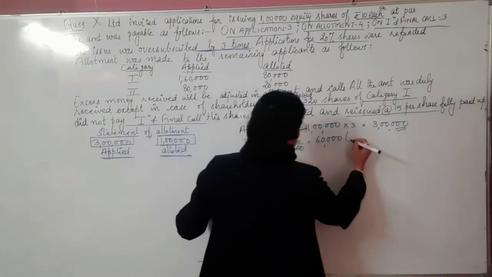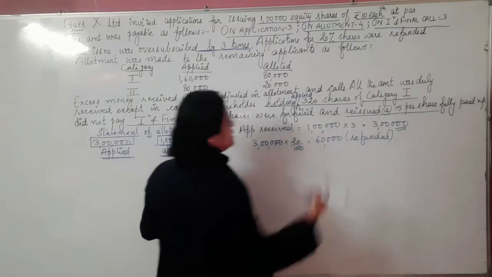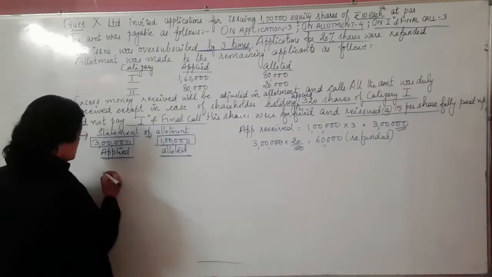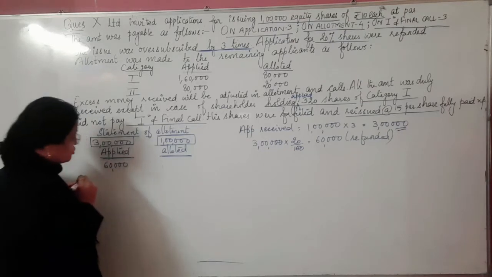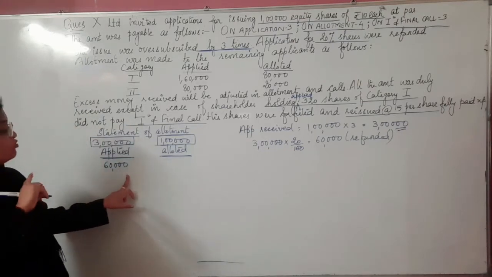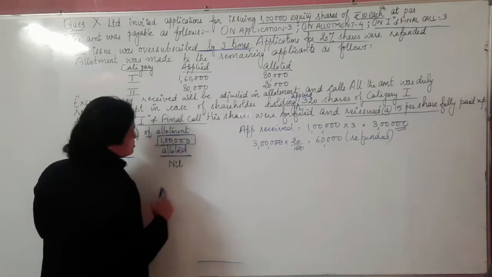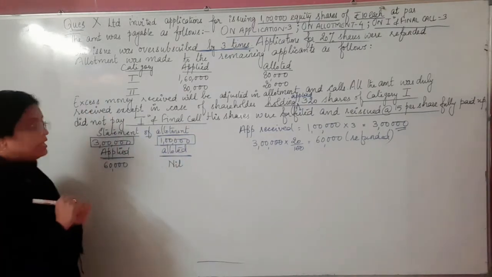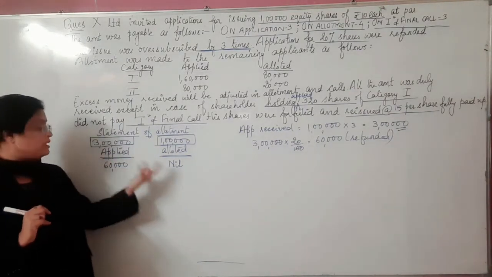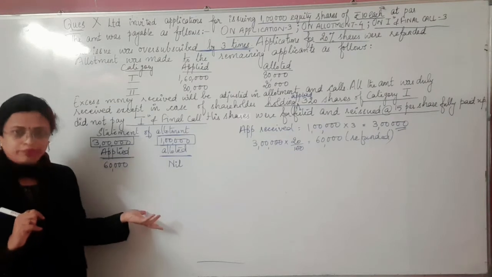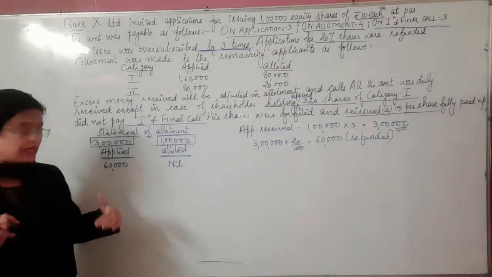So hence it means that the 60,000 is refunded, as per the information in the question. It means a shareholder has applied for 60,000 shares and was not allotted anything. That's why it is a refund. So I'll write down nil over here. That means the company did not give anything to him, so the company has refunded his entire amount.